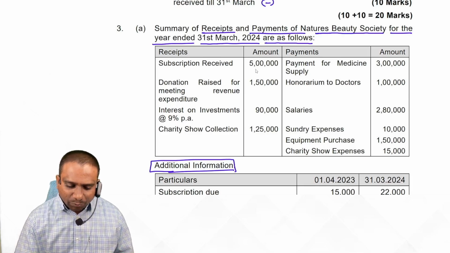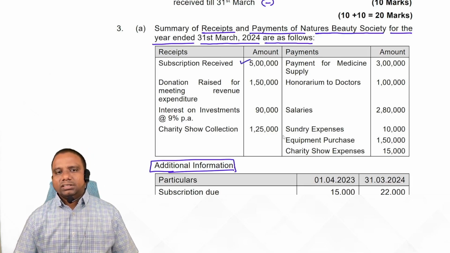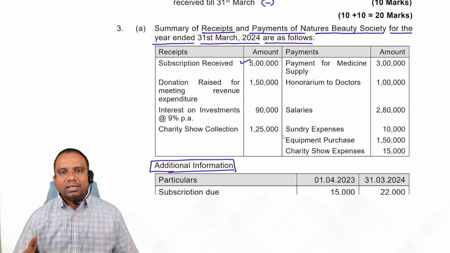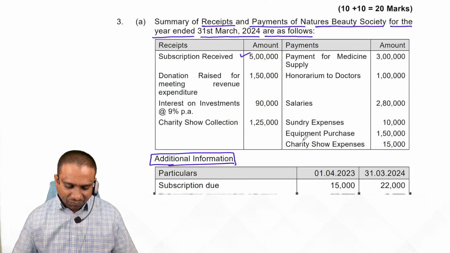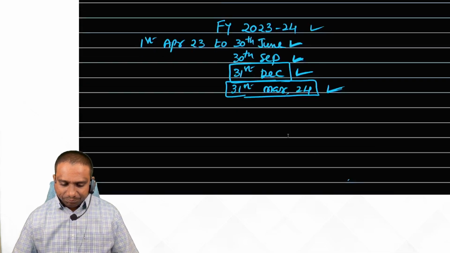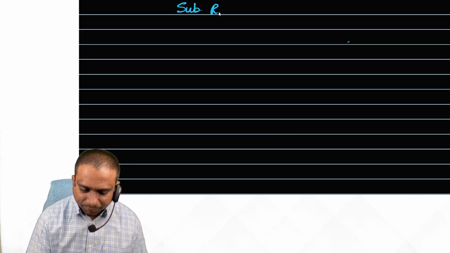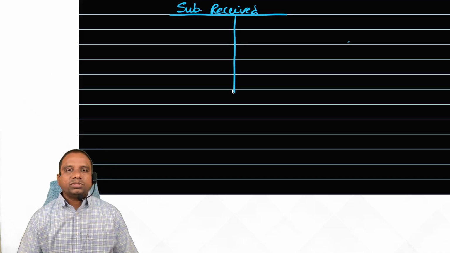Look at subscription received. For subscription received, always prepare adjustments, that means an account. It is better to prepare the subscription received account.